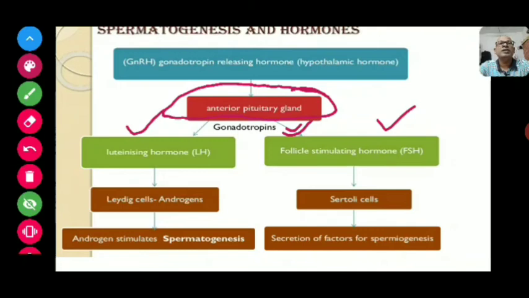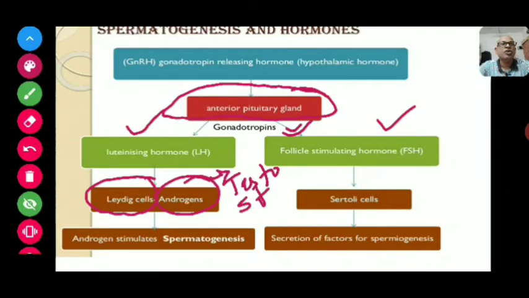The luteinizing hormone works on Leydig cells to produce androgens. Here androgen is the common term; specifically, the hormone is known as testosterone, produced by Leydig cells.